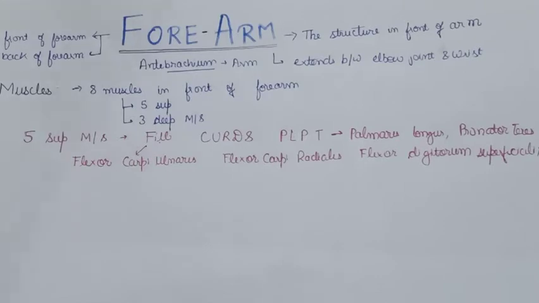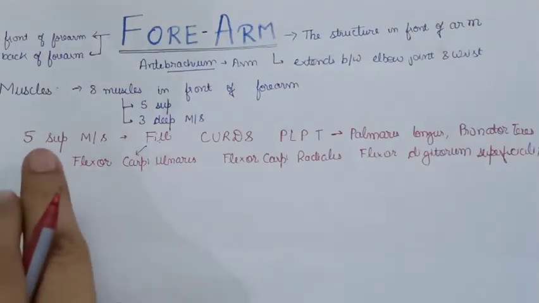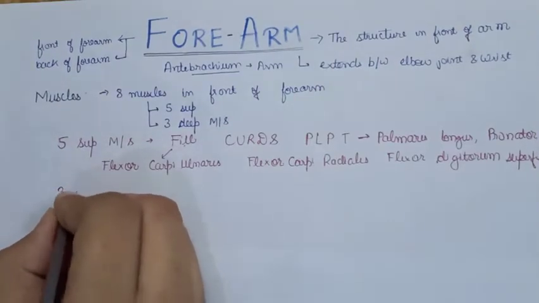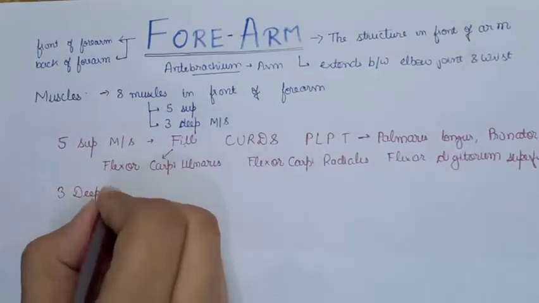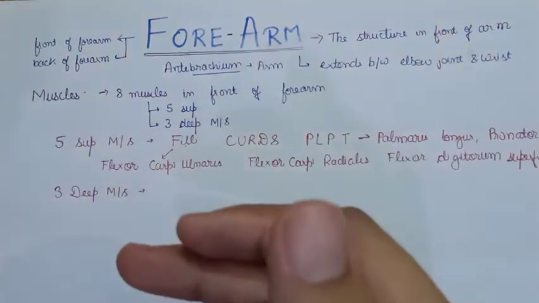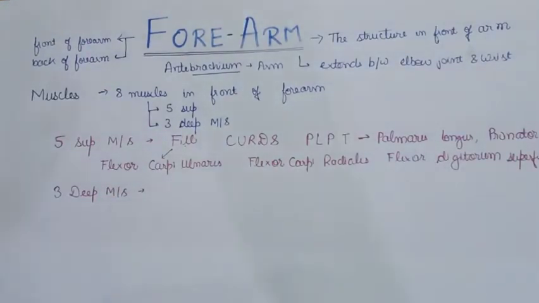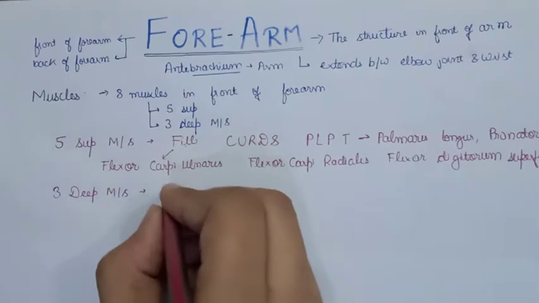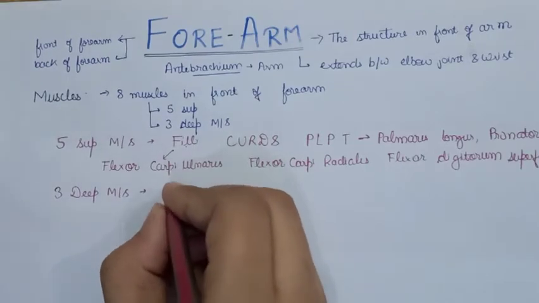Now let us proceed further with the remaining three deep muscles. So the trick for the remaining three deep muscles of the front of the forearm. Firstly, we're discussing everything related to the front of the forearm. Then we'll proceed further with the posterior surface or the back of the forearm. So we have discussed the five superficial muscles, and the trick for the three deep muscles is find